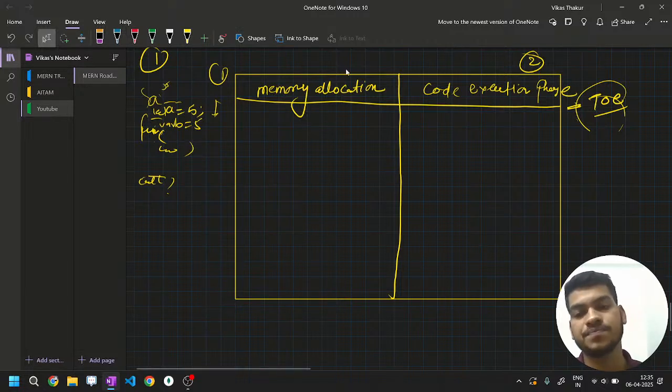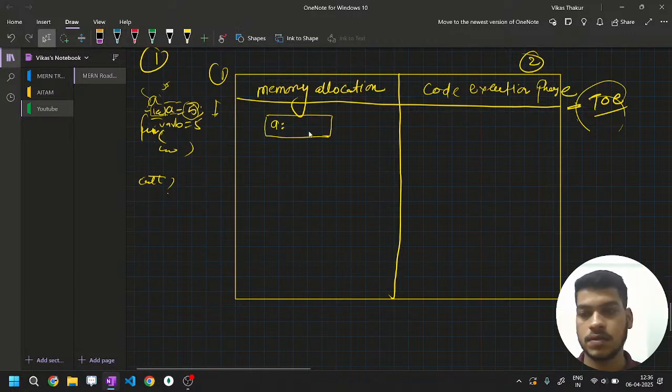Then what happens? First line first. Forget about this let for now. This is written a is equal to 5. Do they bother about this 5? No. What they do is they just pick a and assign it a space. I'm not talking about what kind of space they assign. It depends completely on how you are declaring the variable. Let and const will be different, var is different. Then the second line, b will come, b will also get its space. This is a space where the value will come.